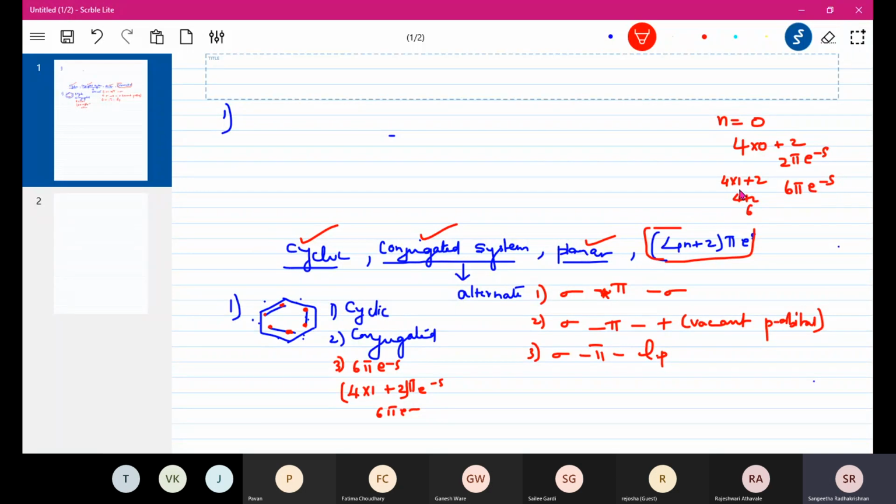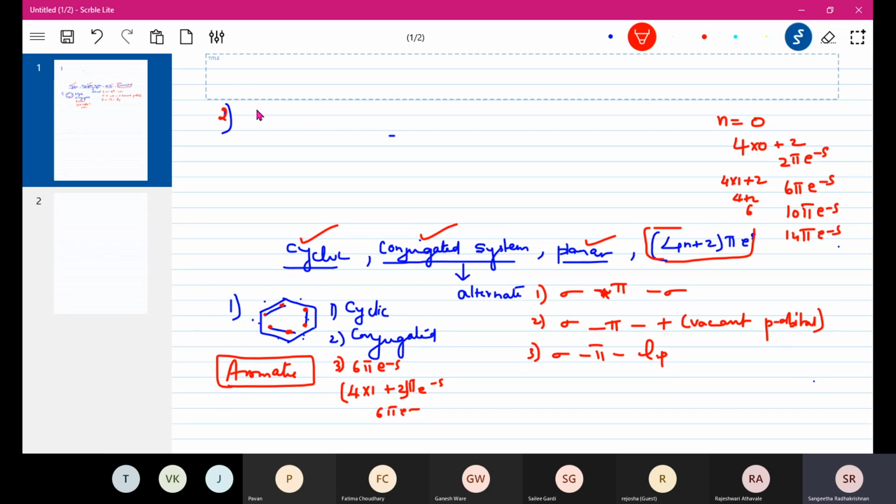Next will be 4 into 2 plus 2. That means 8 plus 2, 10 pi electrons. And a difference of 4 electrons. So 2 pi, 6 pi, 10 pi, then 14 pi. These will all be aromatic. Okay. So there are 6 pi electrons. So this is aromatic. So now I know that benzene is aromatic. Although we already know benzene itself is the most basic example of aromaticity.